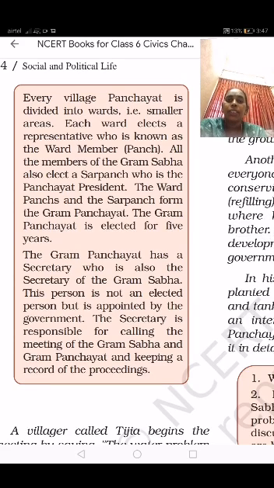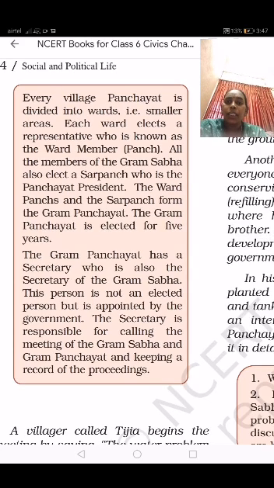That means the sarpanch is the main head of this panchayat. So the Grama Panchayat elects the panchayat president, or we can also call him the sarpanch, for a period of 5 years.